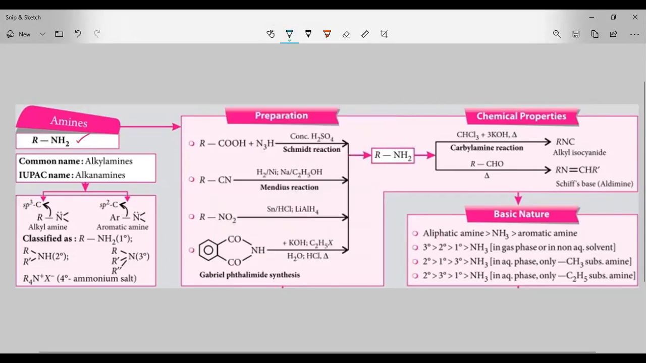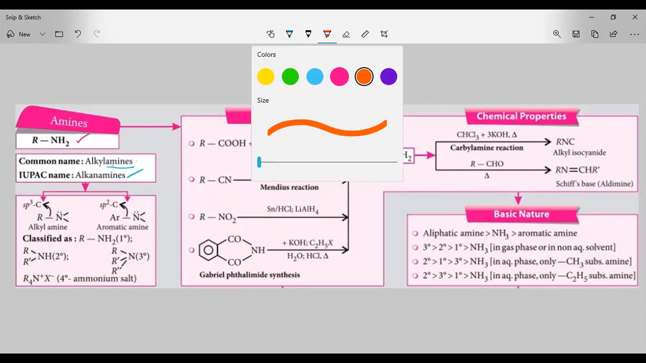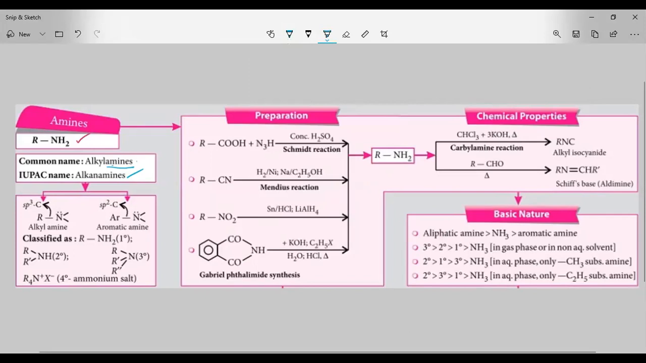Amines, the common name we call alkyl amines. IUPAC name is alkanamines. And the classification of amines, you see here. Amines, how are they classified? Amines are classified into two types. One is alkyl amine, the other is aromatic amine.